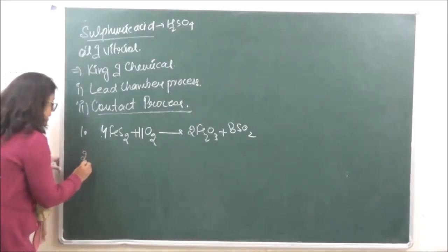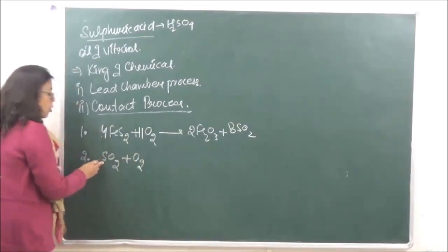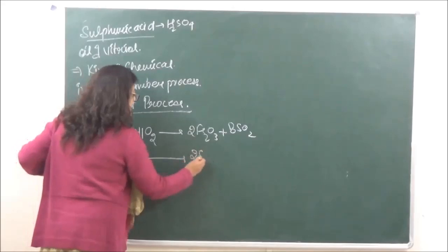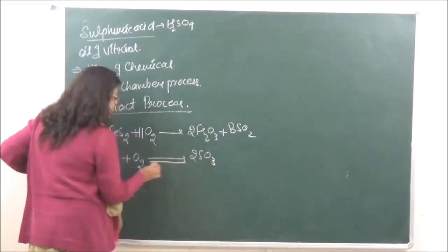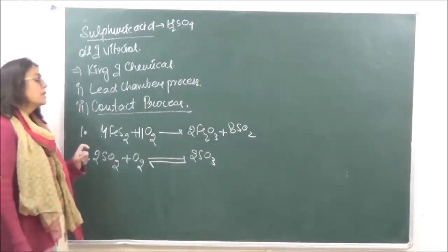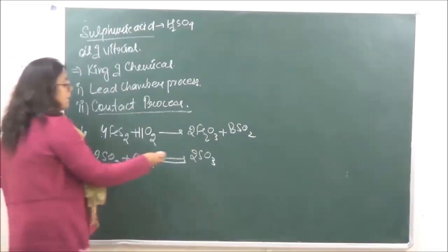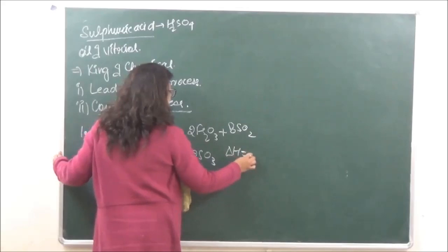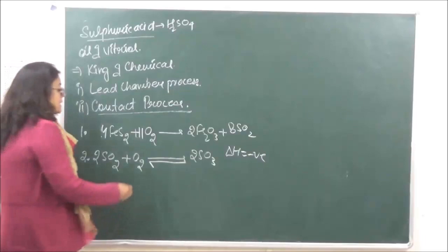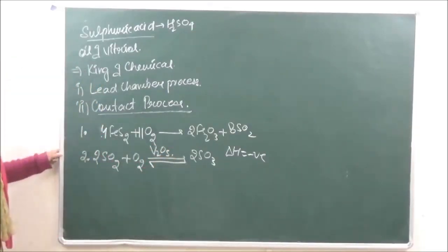In the second step, sulfur dioxide is going to be oxidized in presence of oxygen to give us sulfur trioxide. Now this reaction is the main reaction because it is going to determine the amount of sulfuric acid which is going to be produced. For this reaction delta H is negative, it is an exothermic reaction, and the reaction proceeds in presence of a catalyst V2O5.